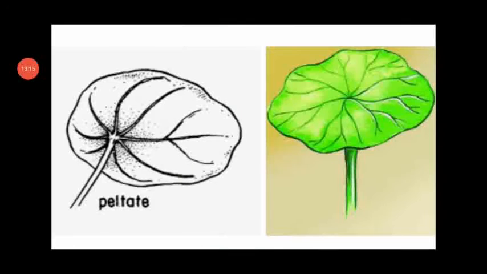So what does peltate disc mean? Dear students, this is the shape of a peltate leaf. That means at the tip of the petiole, the stalk of a leaf, an oval shaped leaf is attached. So that type of leaf is known as a peltate leaf. In this subdivision of pteridophytes named Sphenopsida, the structures look like a peltate disc of sporangiophore.